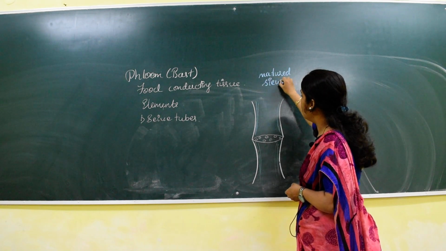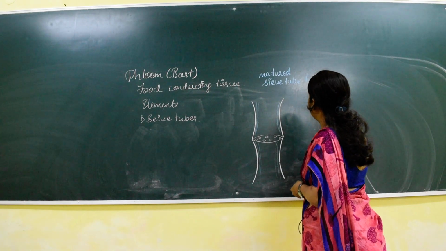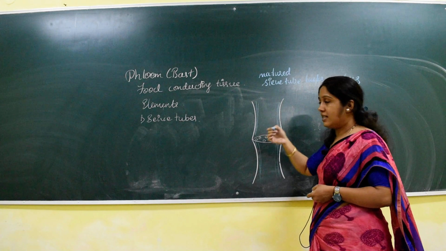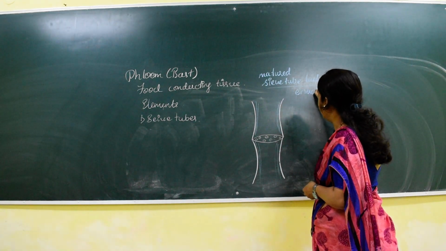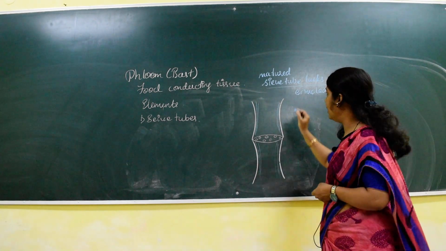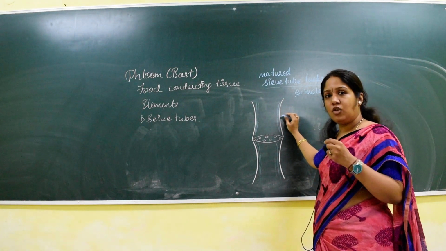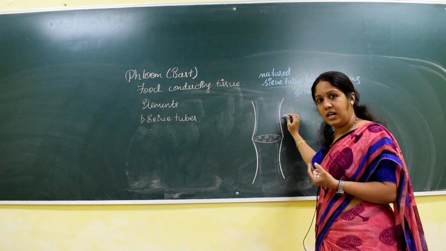The matured sieve tube lacks nucleus. Hence, as it lacks the nucleus, it is called enucleated. Why is it called enucleated? E here refers to absent. It means earlier, when the sieve tubes were young, when they had just been formed, young sieve tubes.